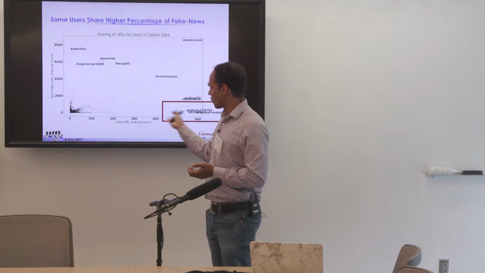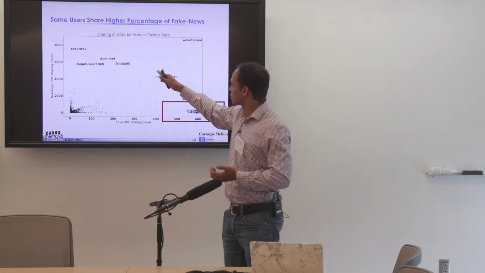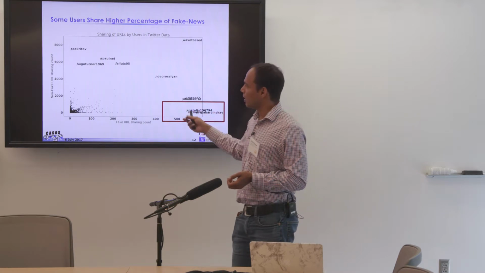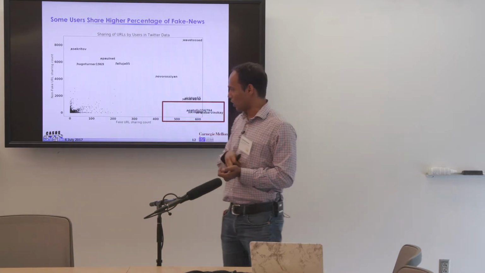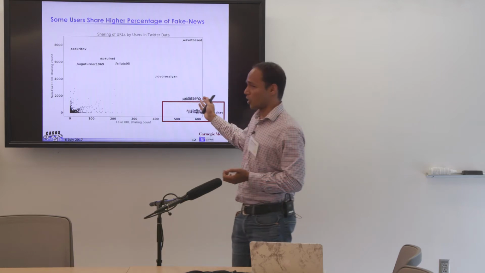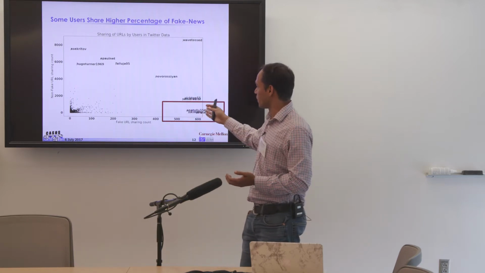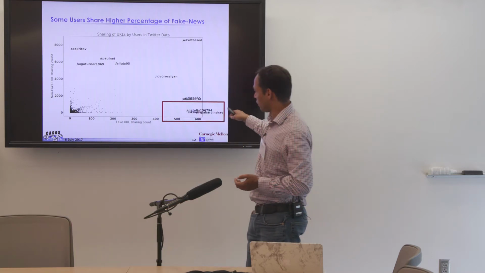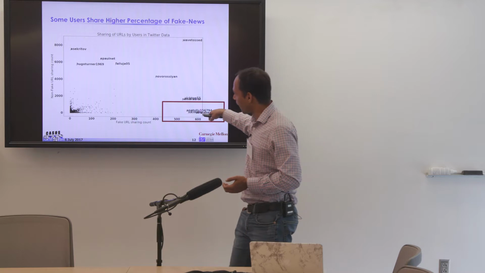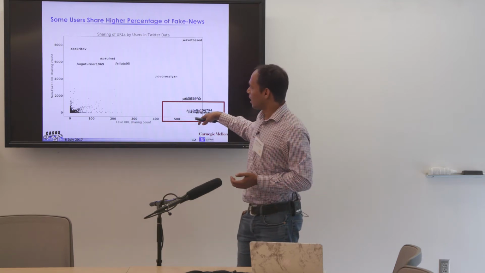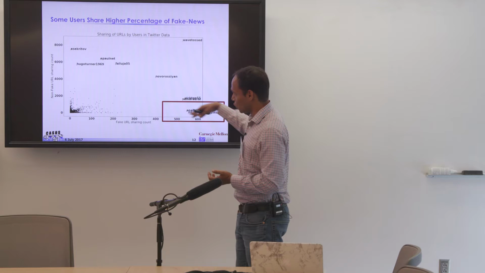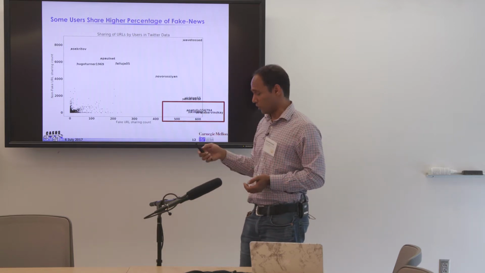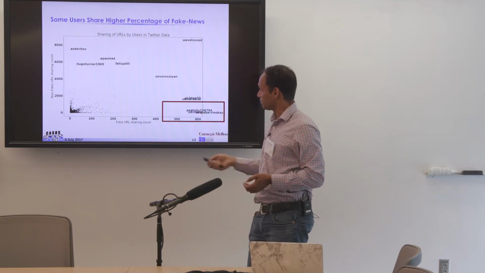Moving next, this is a scatter plot of the users. On the x-axis, we have fake URL sharing, and on the y-axis, we have non-fake URL sharing count. This tells us what fraction of the news or tweets being shared is fake news. We got some users in the bottom right corner. These are primarily sharing fake news URLs. These are basically the users of interest to us, although there are some users who are sharing both fake news as well as non-fake news. But this is the area of interest.